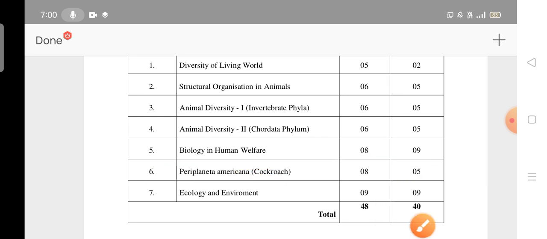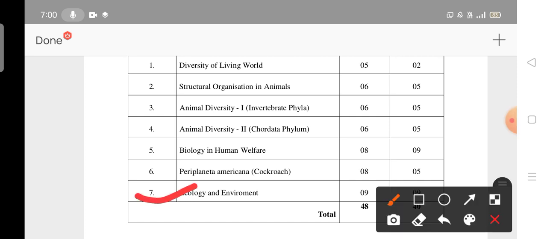Okay, this is Periplaneta americana. The 6th unit is completely deleted in zoology. The 7th unit will have 9 marks weightage. I am advising all the students: please go through the 5th and 7th units. If you are thorough with the 5th, 6th and 7th units, you may get pass marks weightage, and if you read all the questions, you may get a little more marks. Okay, it's clear now. So ecology will have 8 marks weightage.